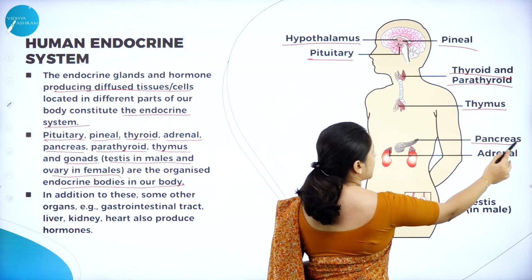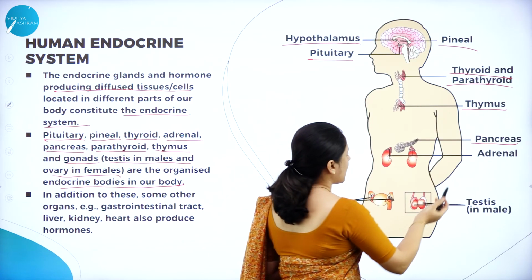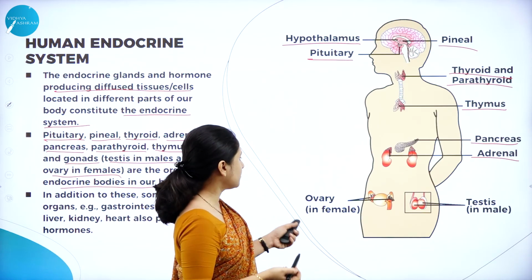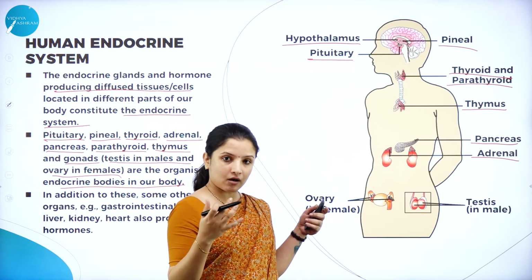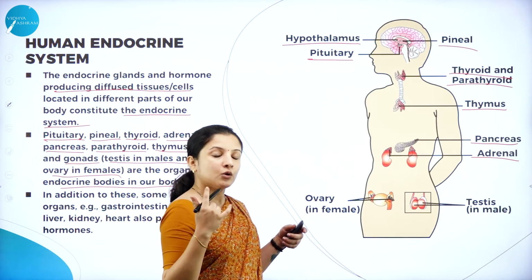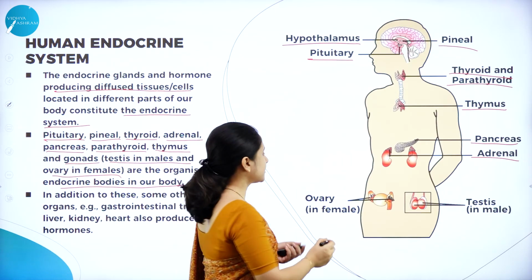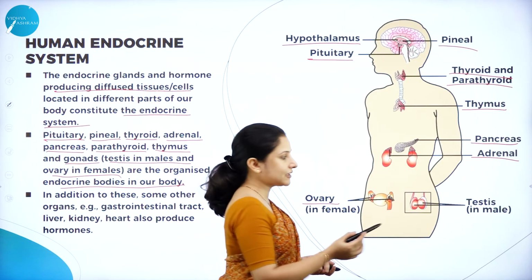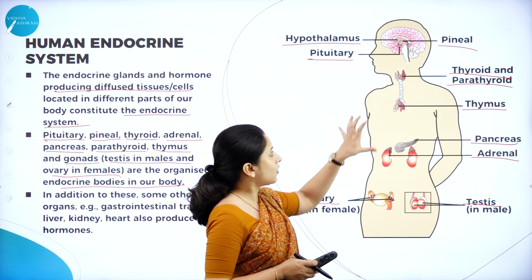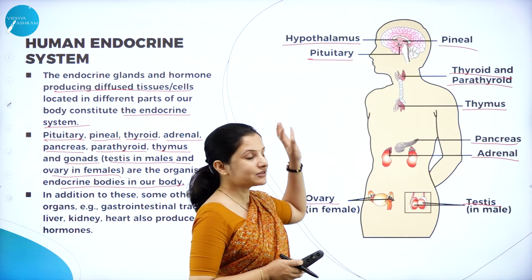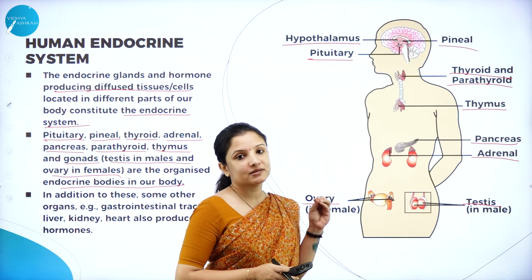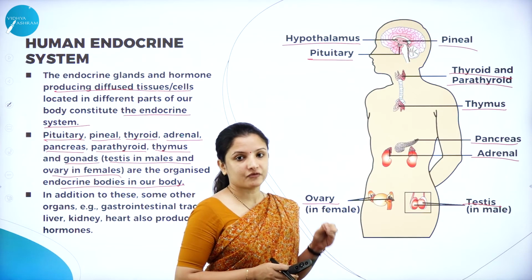Then we have the pancreas, which secretes some hormones. We have the adrenal glands that are located on the kidney and secrete some hormones. In humans, we also have gonads as endocrine glands, which secrete certain hormones. Gonads means the ovary in the case of females and the testis in the case of males. So these are the different organs or endocrine glands situated in different regions of the human body, which secrete various types of hormones having specific functions.